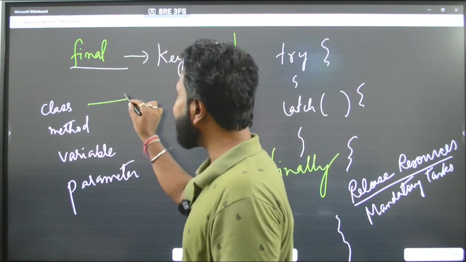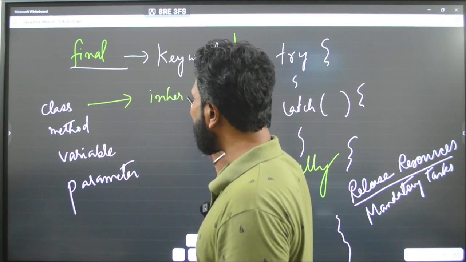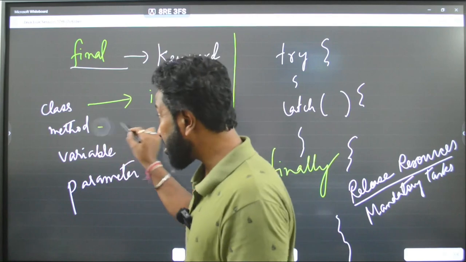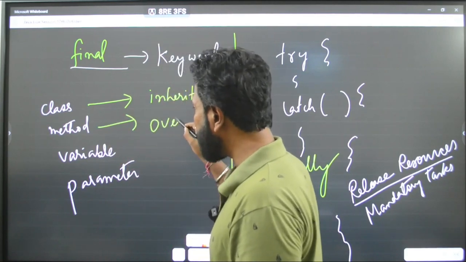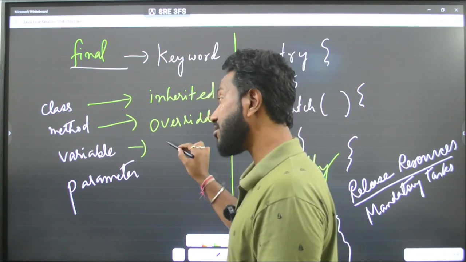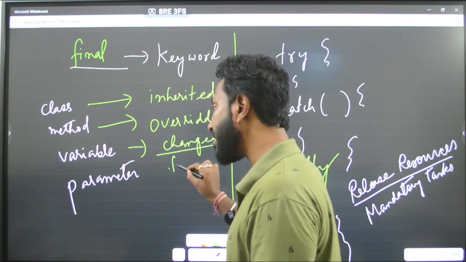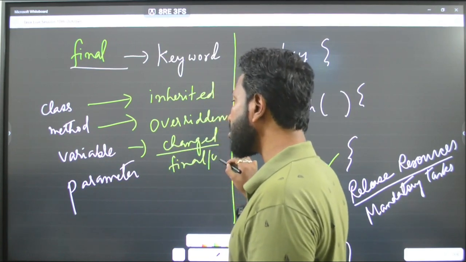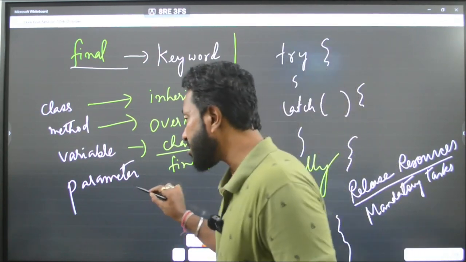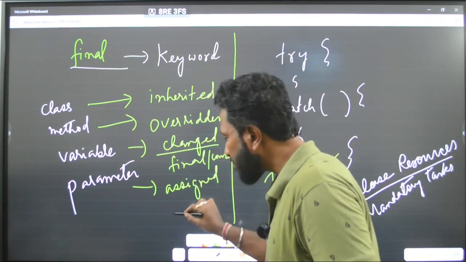When you write final in front of a class, it cannot be inherited. Method, it cannot be overridden. Variable, it cannot be changed. So it is a final variable or const, just like the const keyword in C or C++. Parameter, it cannot be assigned any new value.